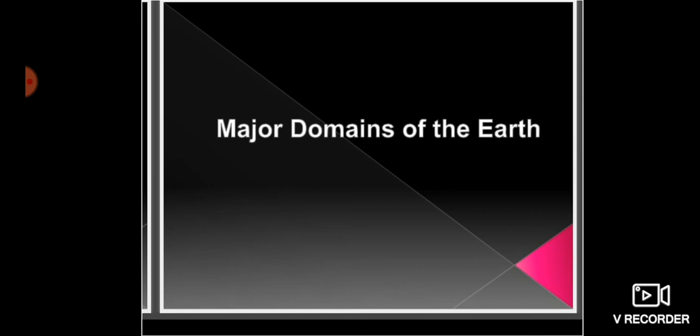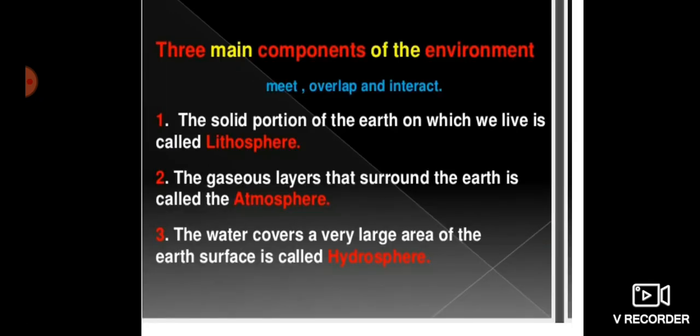There are three basic components of earth. One is lithosphere, then atmosphere and hydrosphere. What is lithosphere? The solid portion of earth on which we live is called lithosphere. The gaseous layers that surround the earth is called atmosphere, and the water that covers a very large area of the earth's surface is called hydrosphere.